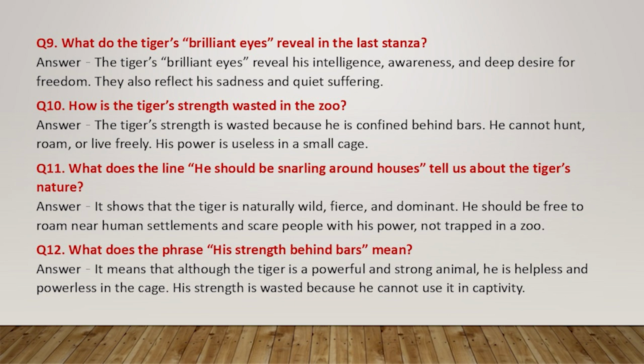Question 12. What does the phrase "his strength behind bars" mean? Answer. It means that although the tiger is a powerful and strong animal, he is helpless and powerless in the cage. His strength is wasted because he cannot use it in captivity.